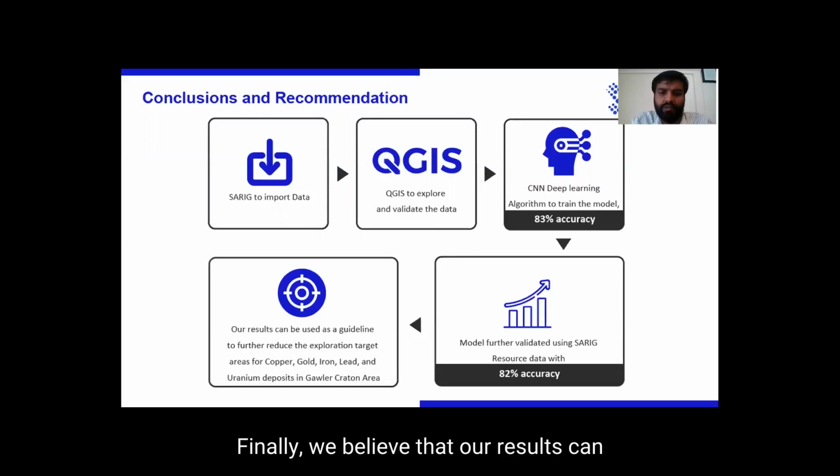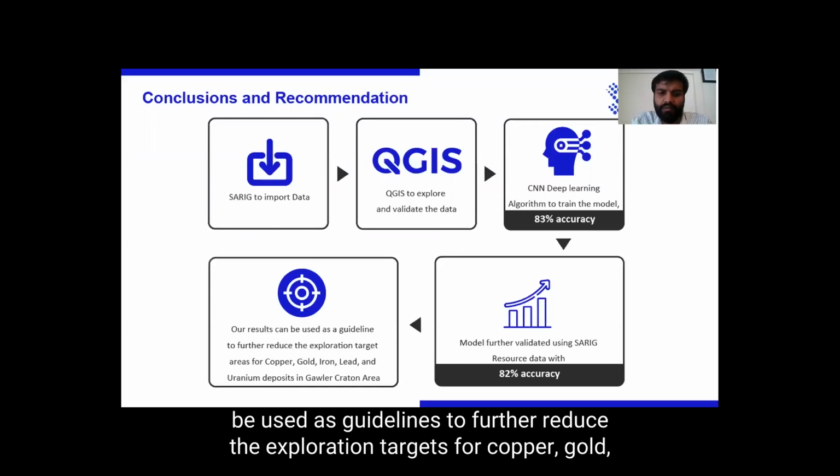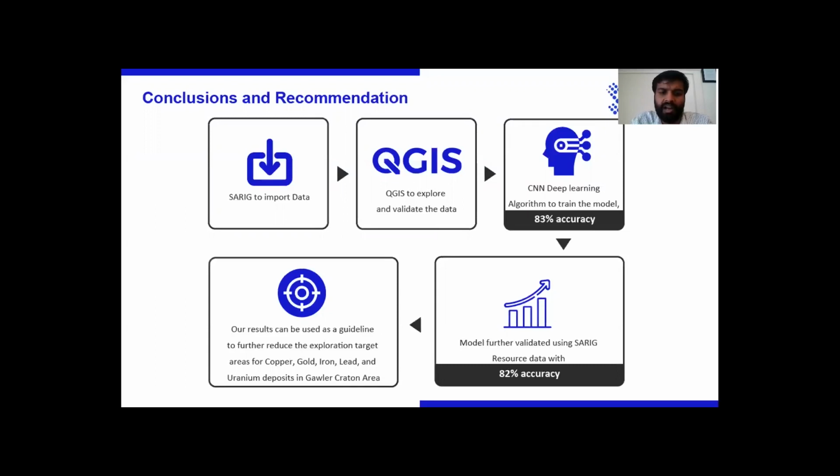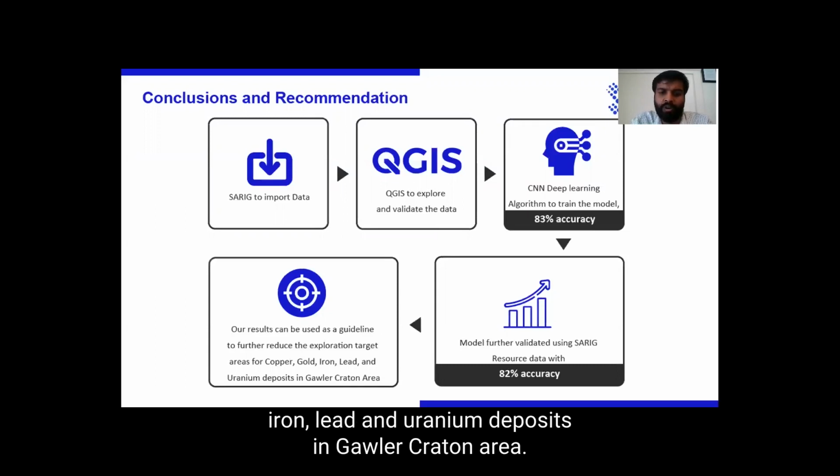Finally, we believe that our results can be used as a guideline to further reduce the exploration targets for copper, gold, iron, lead, and uranium deposits in Gawler Craton area.